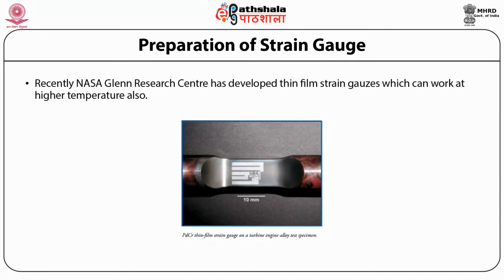Recently, NASA Glenn Research Center has developed thin film strain gauges which can work at higher temperature also. The picture of their final product is shown below, in which palladium chromium thin film strain gauge on a turbine engine oil test specimen is shown.